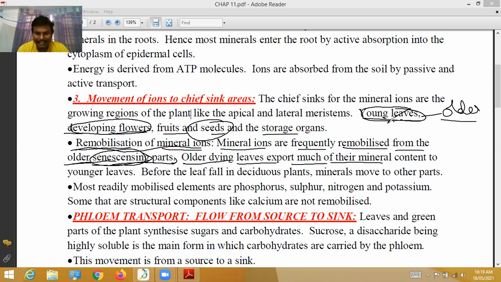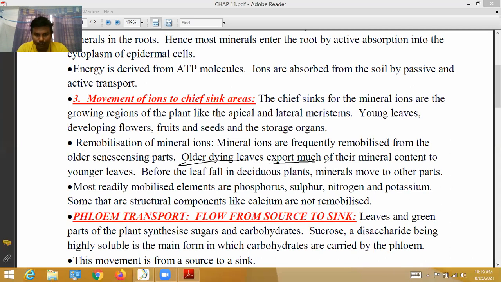So here, leaves, seeds, fruits, flowers, storage organs. The older leaves export much mineral content to younger leaves. The leaves which are going to fall off are called older leaves. From the older leaves, minerals and nutrients are passed back to the younger leaves. That is called remobilization of mineral ions.